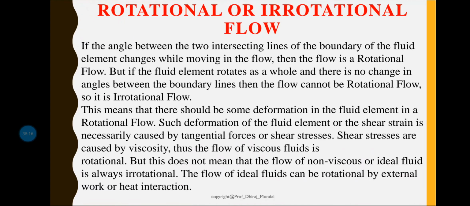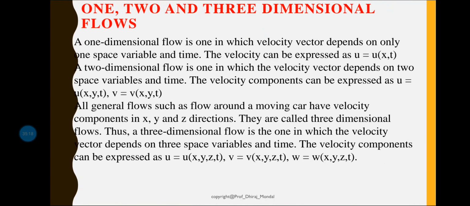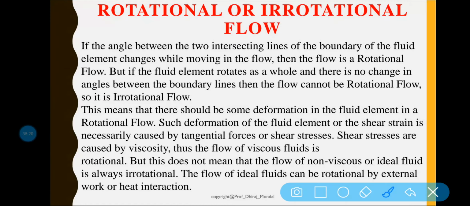It is denoted by Q and it is your volume flow rate, the amount of water flowing per unit time. And what is the unit? Meter cube per second. Clear? So this is all about the rate of flow or discharge.